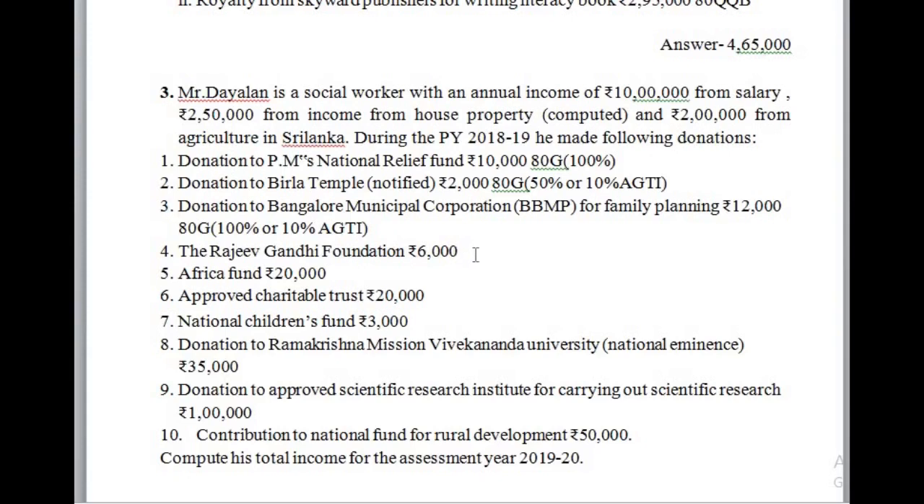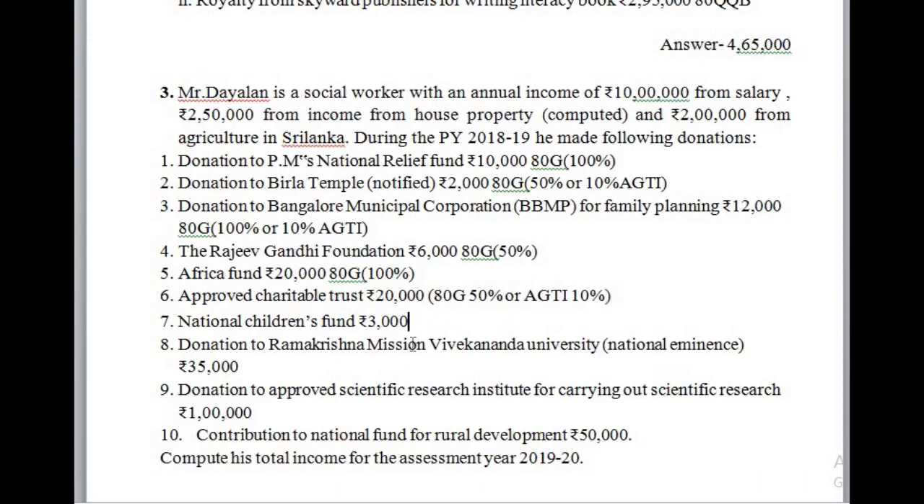The next, the Rajiv Gandhi Foundation, rupees 6,000. 50% is allowed as deduction under section 80G. So only 50% will be allowed without any maximum limit. African Fund is allowed as deduction under section 80G. The entire amount is to be allowed as deduction. Approved charitable trust is similar to the temple. Any amount donated for charitable purpose will be allowed as deduction under section 80G up to 50%, against 10% of adjusted gross total income.